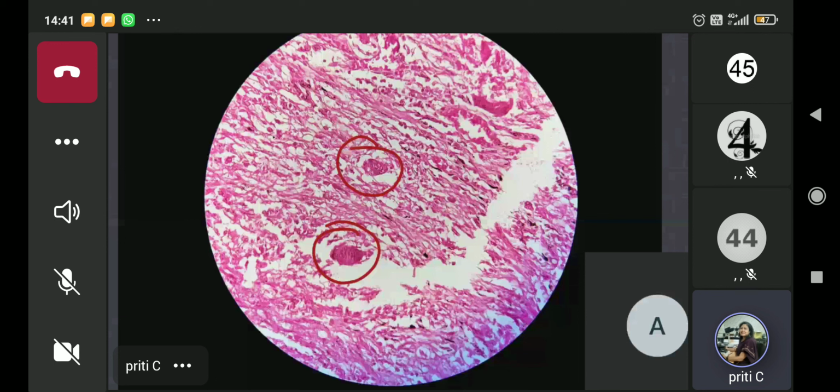आ गए स्क्रीन पे? Yes, ma'am. And then all the cells around it are epithelioid cells and lymphocytes.